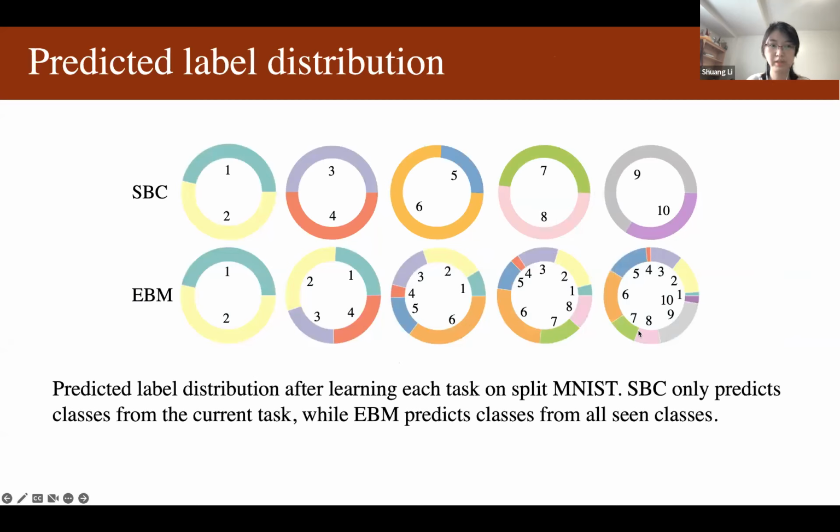And these are the predicted label distributions. As we have shown, the energy-based model can predict all classes, but the softmax-based classifier only predicts the most recent classes.